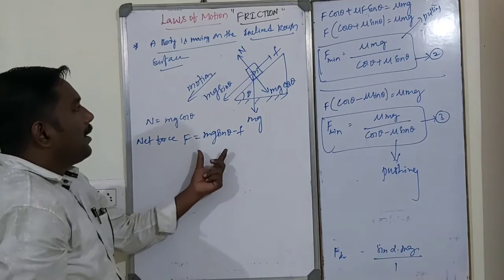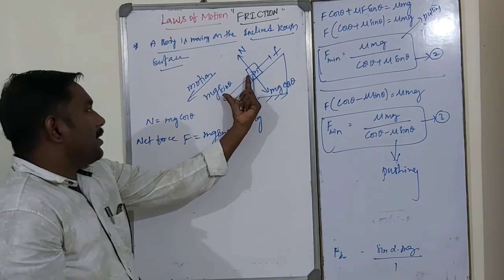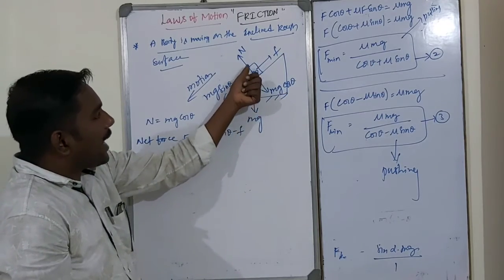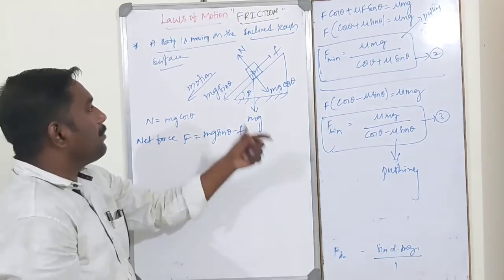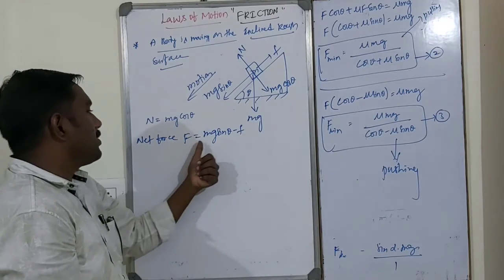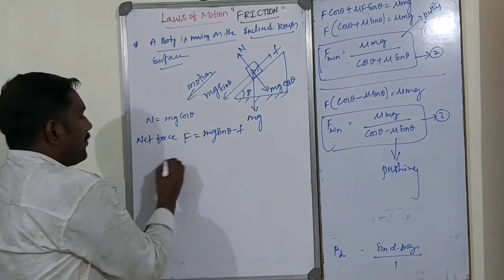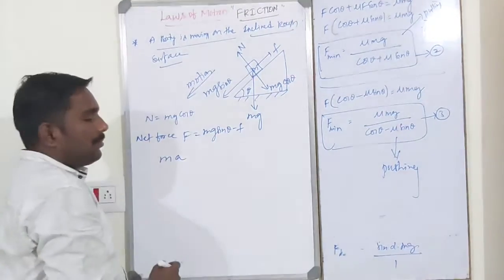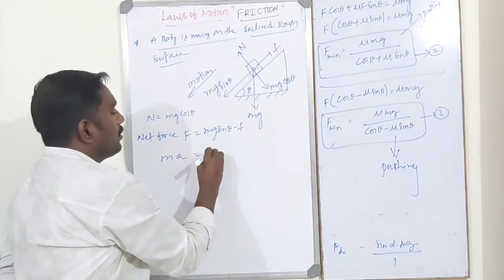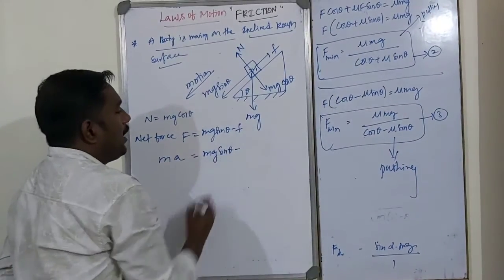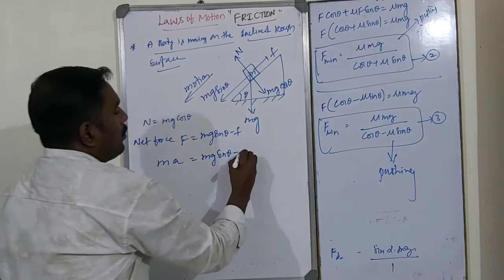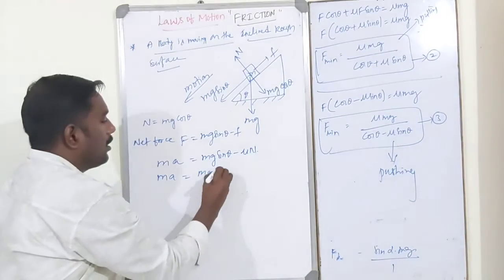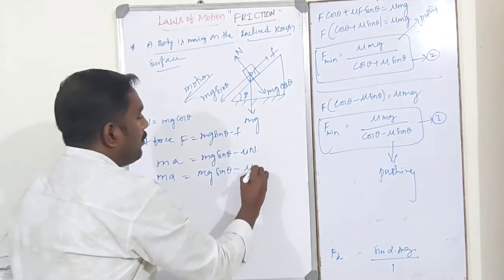Why? Because here mg sin theta must be greater than the frictional force for the body to slide. So the final net force acting on the body, after removing the frictional force, is F equal to mg sin theta minus F. So F is equal to m into a, where a is the acceleration of the body, because the body is moving downward with acceleration a. That is mg sin theta minus F, where F is mu into N. So ma is equal to mg sin theta minus mu into N,